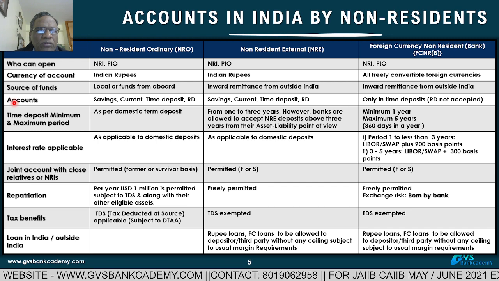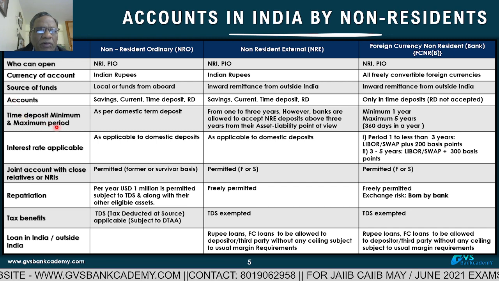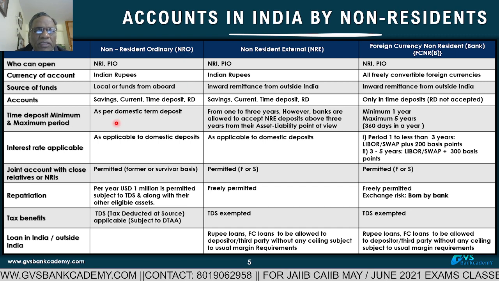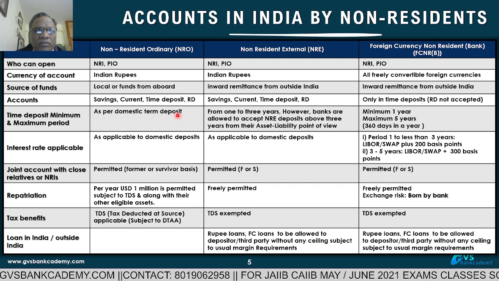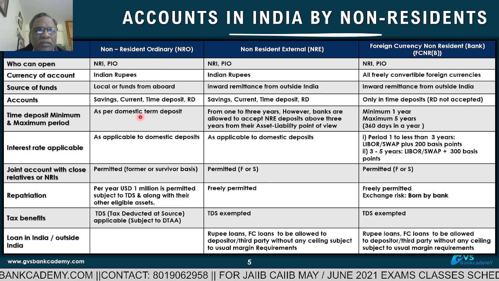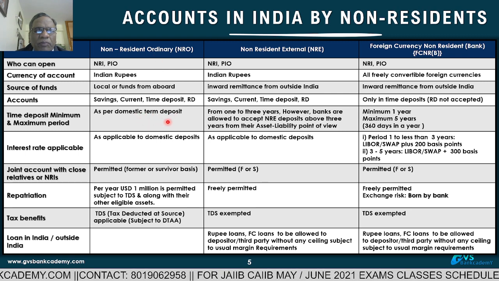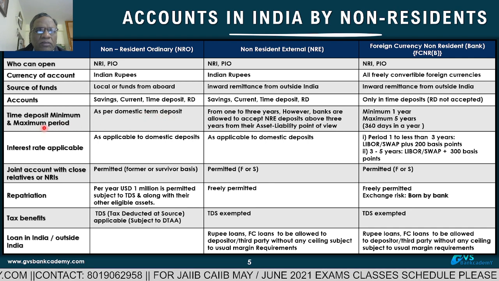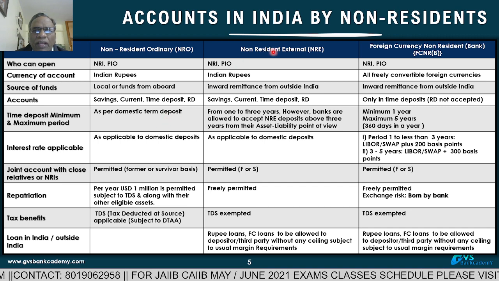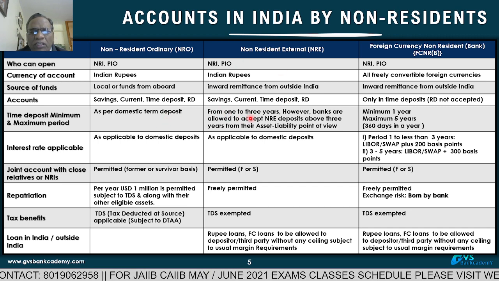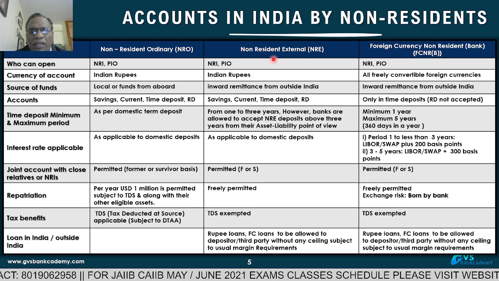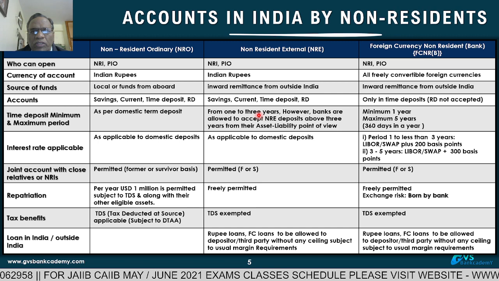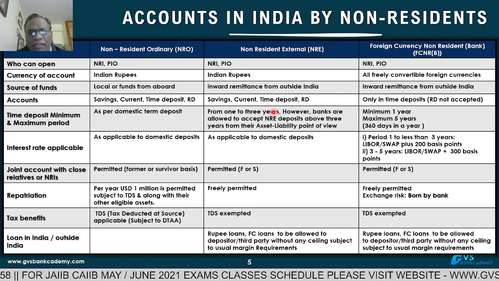Now time deposit, minimum and maximum period. For non-resident ordinary accounts, time deposit is as for domestic term deposits, minimum 7 days, maximum up to 10 years. Banks can open fixed deposits or term deposits. That is for NRO. For NRE, some specific guidelines are there. Minimum 1 year, for NRE, minimum 1 year to 3 years. Banks may go up to 10 years also.